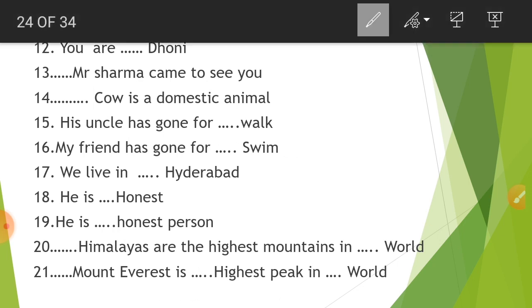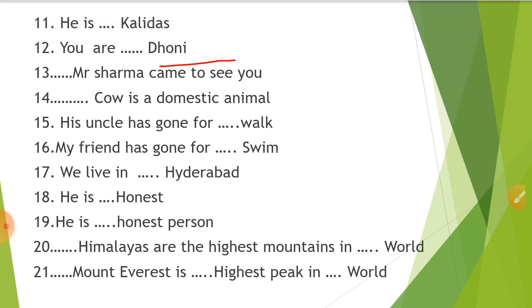Similarly, we can have a second one. You are a Dhoni means you're like a Dhoni. So instead of saying like, you can say a.